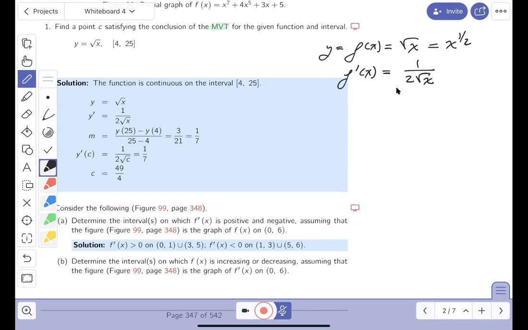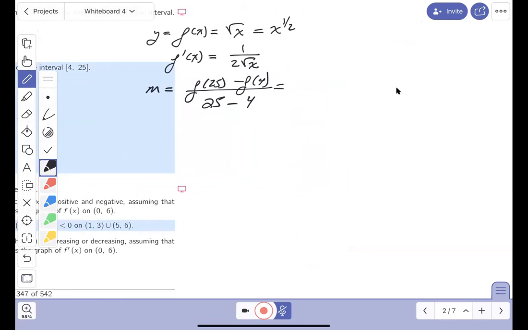All right, now what do I do? I'm going to write m down. What's m? It's the slope of the secant line between where x is 4 and 25. So it's going to be f of 25 minus f of 4, over 25 minus 4. Fairly simple to do. f of 25 is going to be 5, and f of 4 is going to be 2. And 25 minus 4 is going to be 21, right? And what do you get there? 3 over 21, which is 1/7.